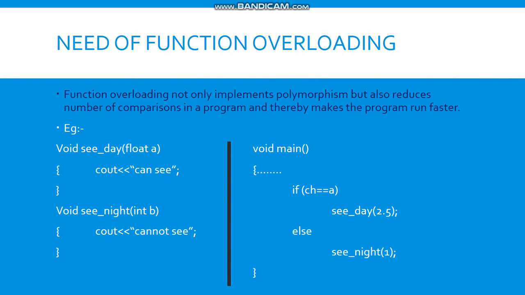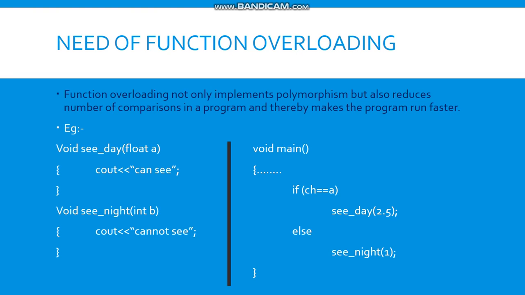In simple meaning, in chapter 1 we had learned about functions, which allow us to create many functions in a program with different names. In the same way, we can create functions in function overloading but with the same name.